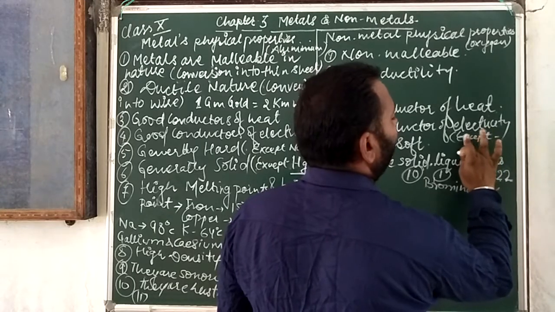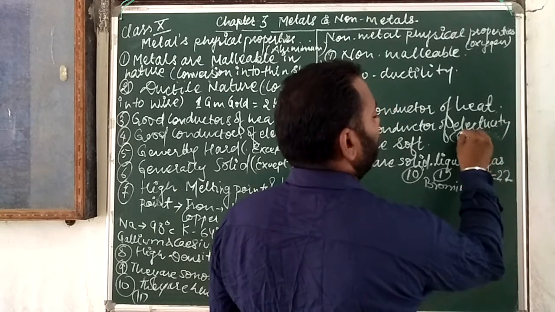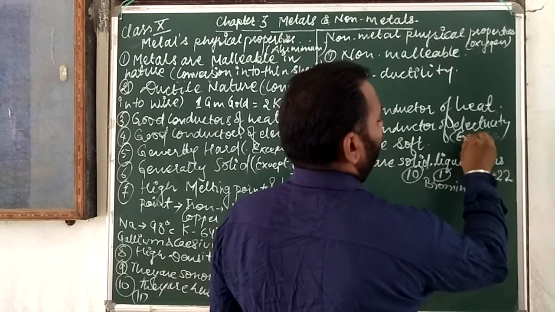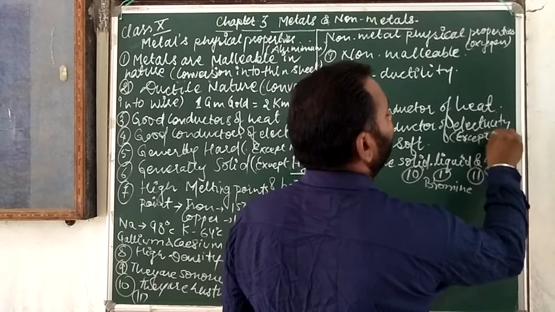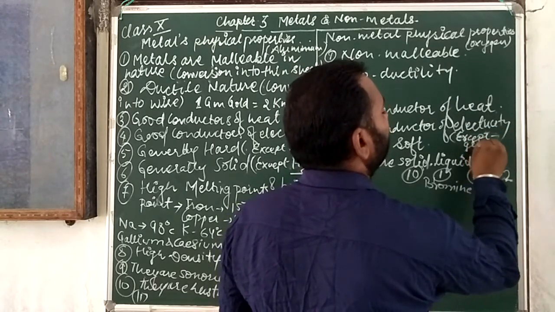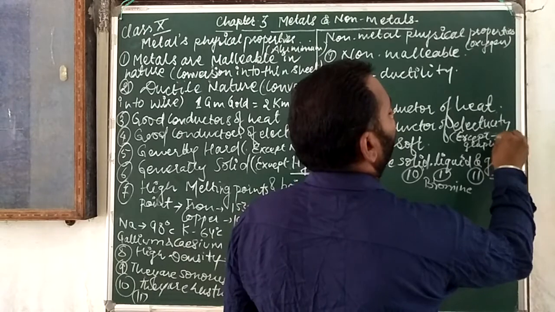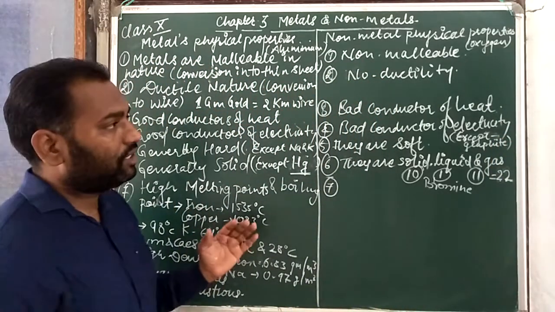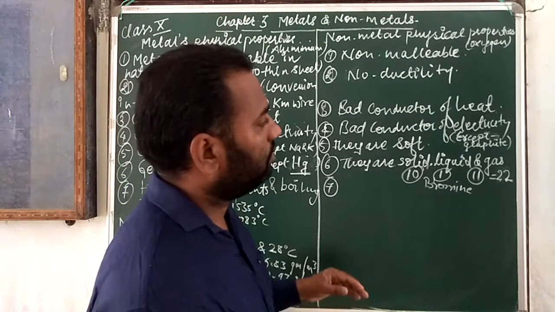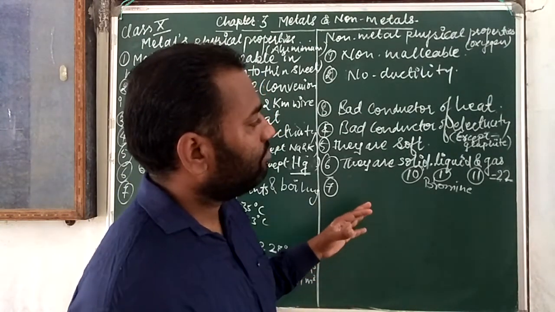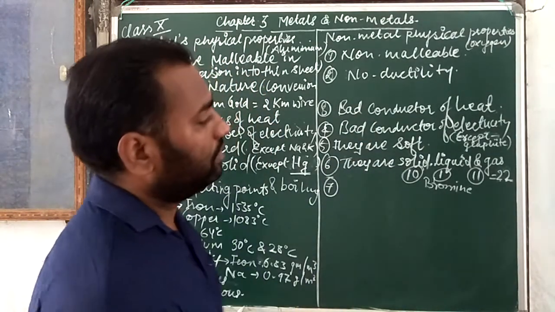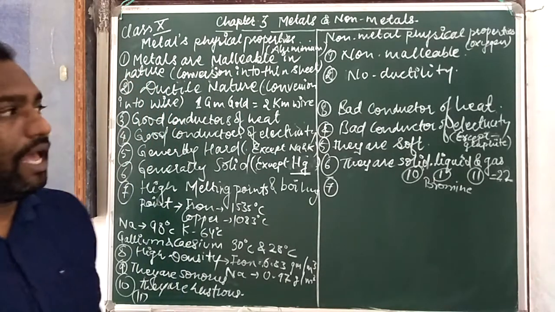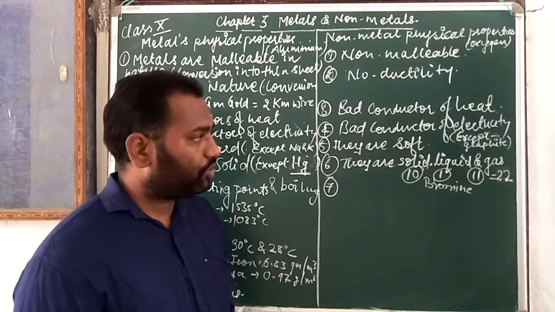Non-metals are also generally bad conductors of heat, except graphite, because graphite can transfer electricity from one place to another.